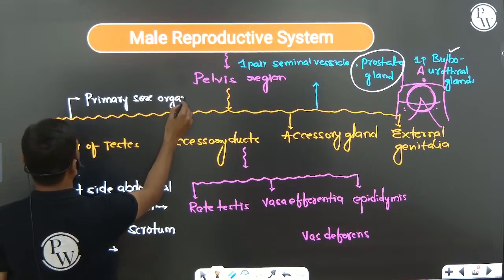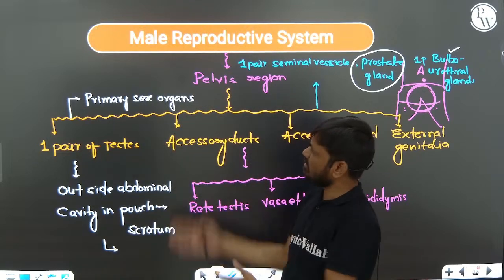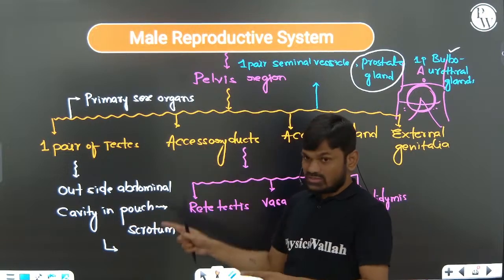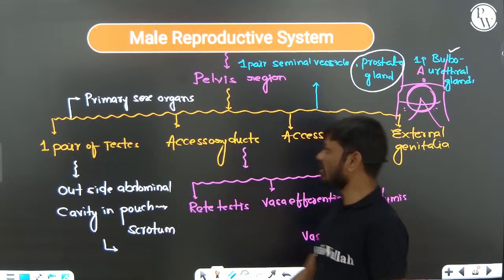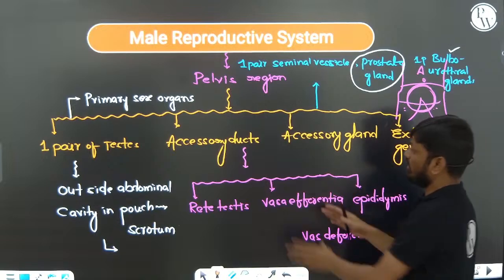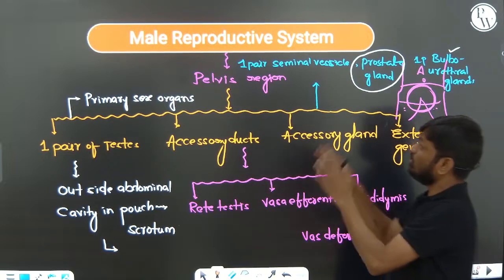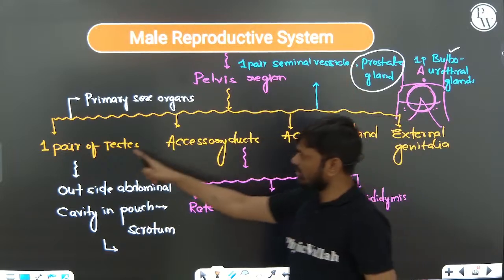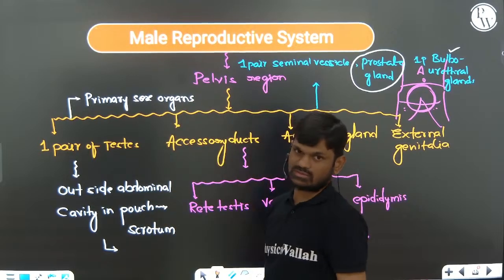Why are testes called the primary sex organ? What is the reason we always call them the primary sex organ? Testes are the primary sex organ because they produce hormones. Those hormones are very much needed for the functioning of the accessory ducts, the accessory glands, and the total functioning of the male reproductive system. We need testes, so that's why the testis is called the primary sex organ.